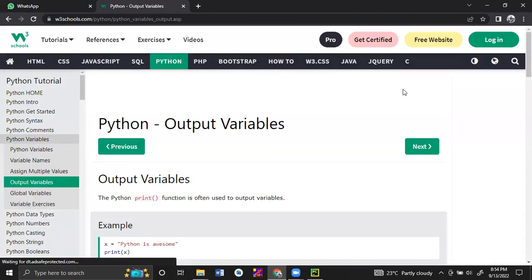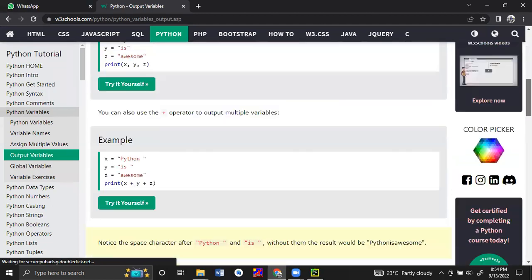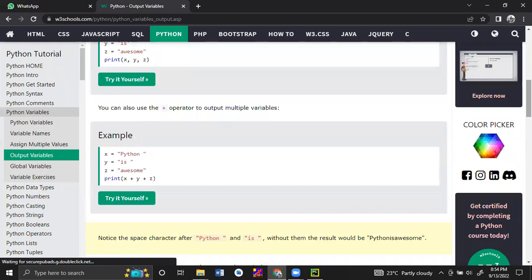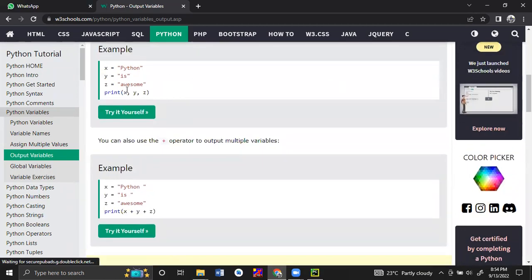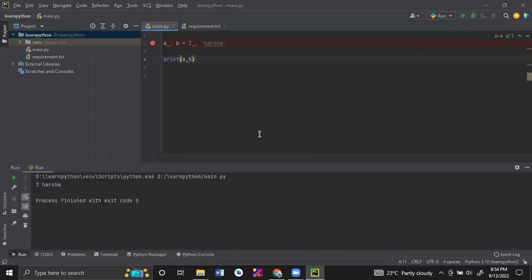Okay. So output, as we just said. By using the print statement, we can print anything in the console output. To print multiple values, we can use the comma operator also, that we will check. I have not done that. Okay. So even with the comma operator, we can print the values one by one.